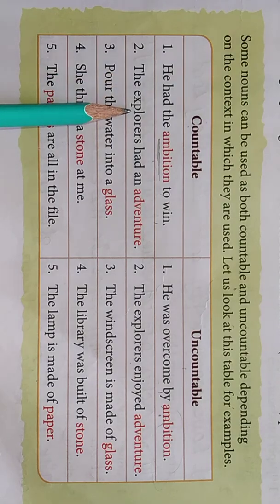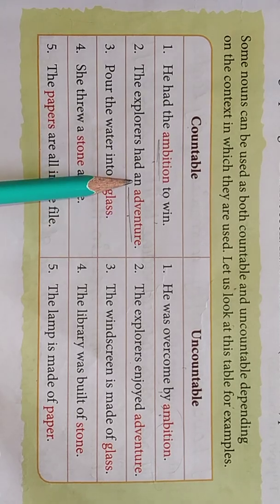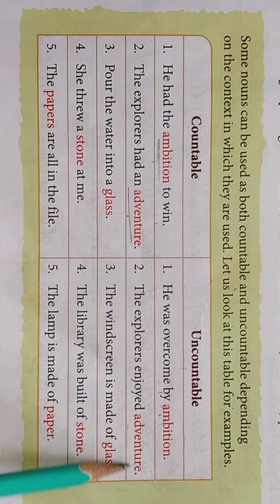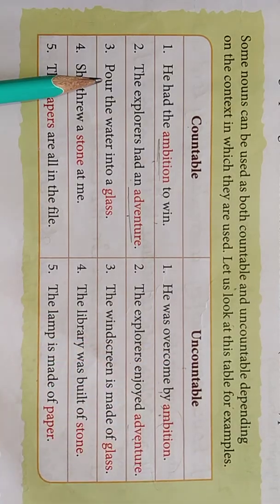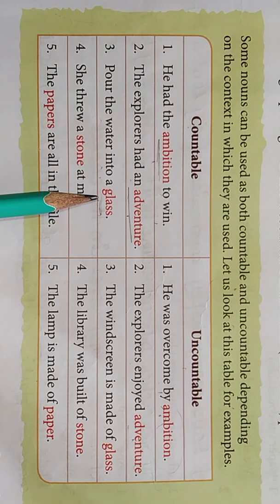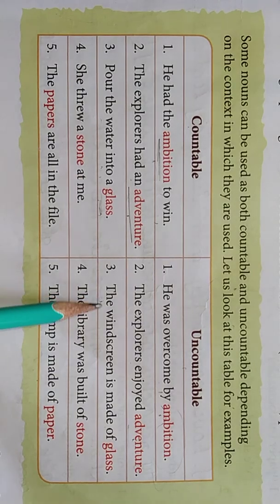The same, the explorers had an adventure. Here we are talking about a particular trip. So adventure is countable. But if we are talking about the joyous trip, then adventure will be uncountable. Pour the water into a glass. Here we are talking about a glass. Glass means the container in which we pour water and use to drink. But here we are talking about a material.